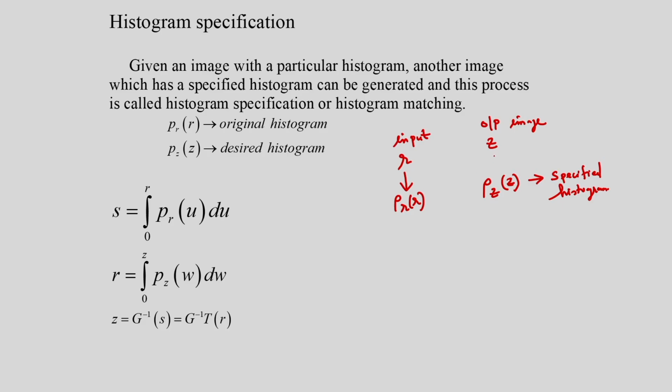From the specified histogram I have to get the output image. That means the specified PDF is given, and the output image should have this PDF.